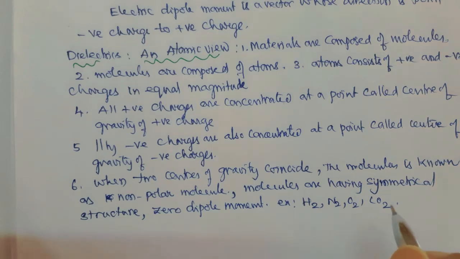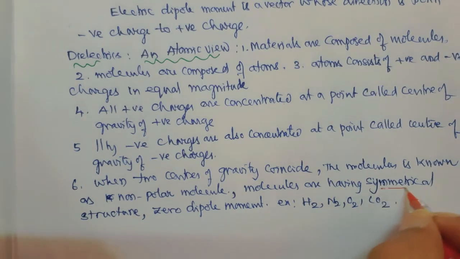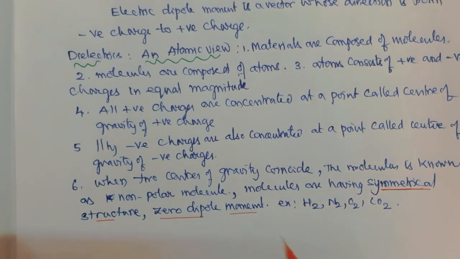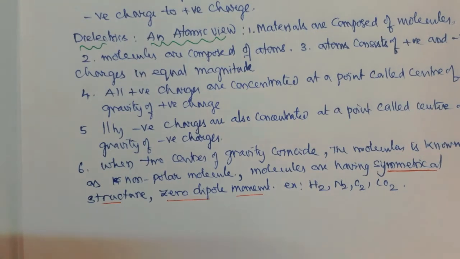Now what phenomena can we observe in this? They have zero dipole moment and a symmetrical structure. These two points we can observe.